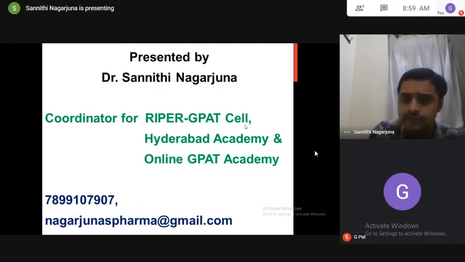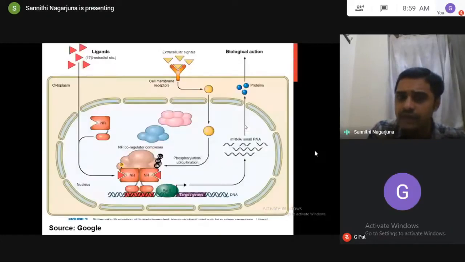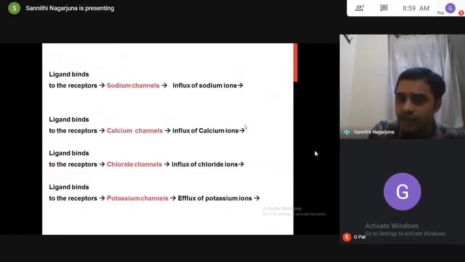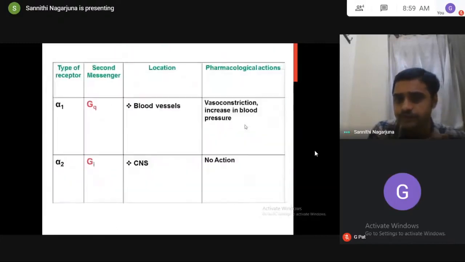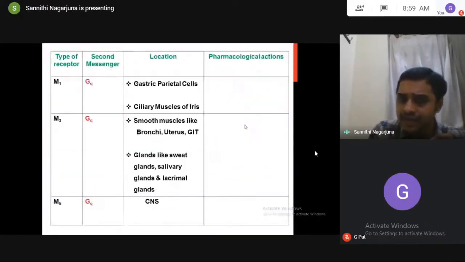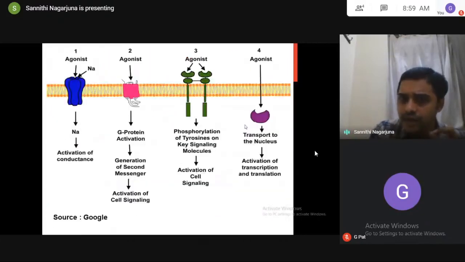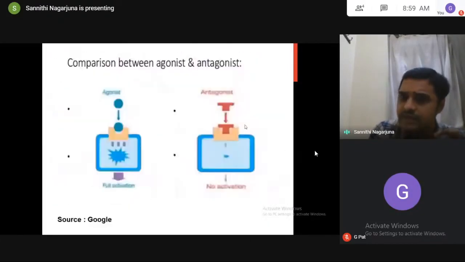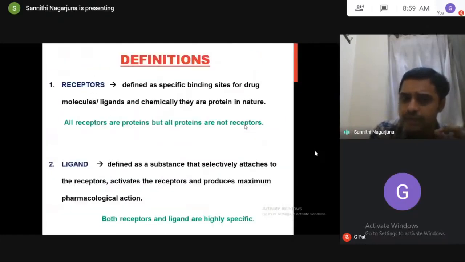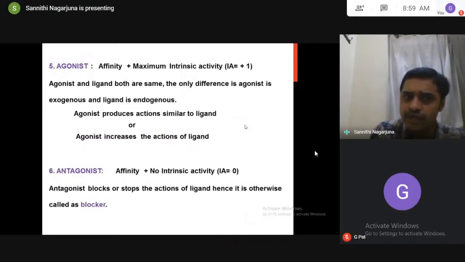So an agonist has affinity and maximum intrinsic activity. An antagonist has only affinity but no intrinsic activity. This antagonist is otherwise called a blocker. Always remember the drugs in pharmacology are of 2 types, either agonists or antagonists. Ligand is endogenous. The several neurotransmitters and chemicals released in our body act as ligands. If you want the actions of the ligand, we use an agonist. If you want to stop the actions of the ligand, we use an antagonist. The only point you have to understand is drugs in pharmacology are 2 types, agonists or antagonists.